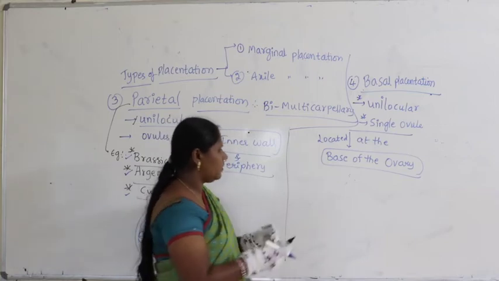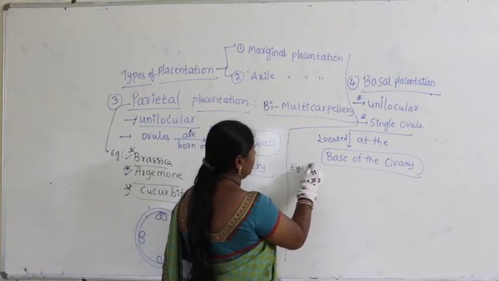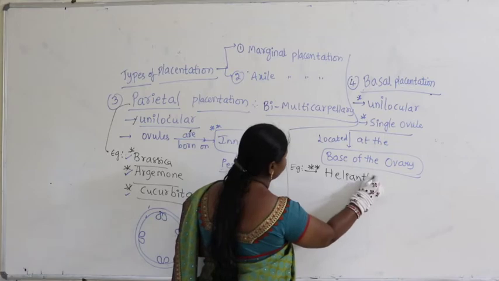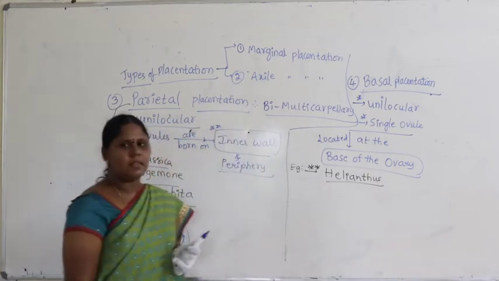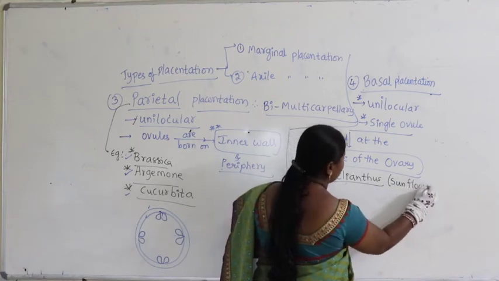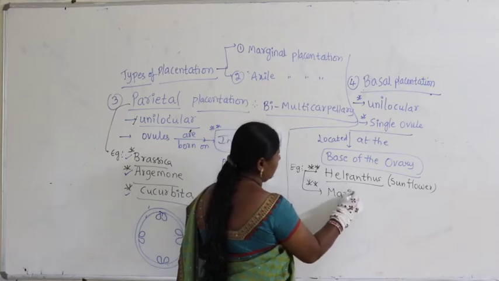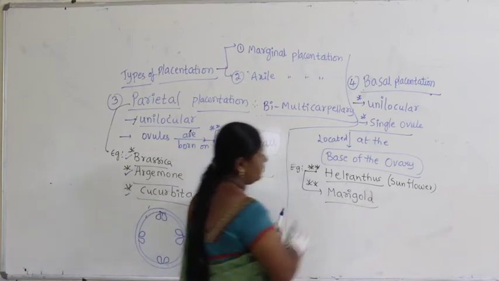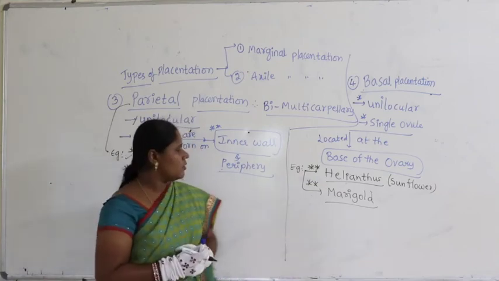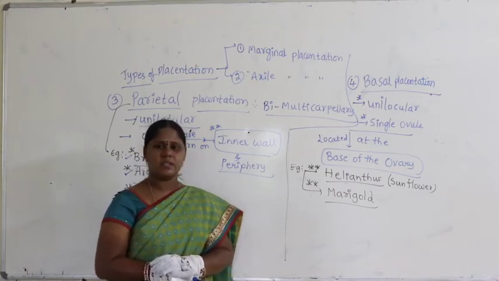If you look at such a type, let me give you examples first. We find this in Helianthus. Helianthus, as we all know, is commonly called sunflower, and it is also found in marigold. So Helianthus, sunflower, and another example is marigold.